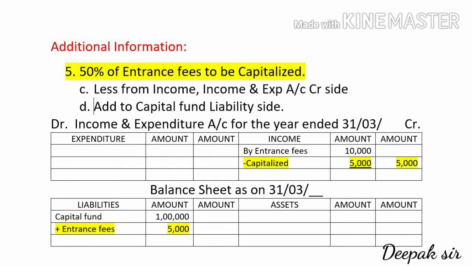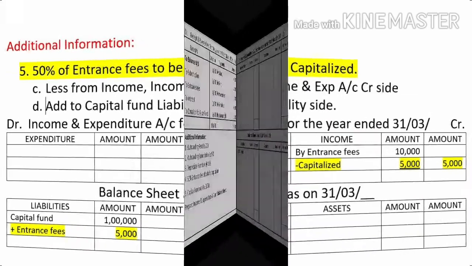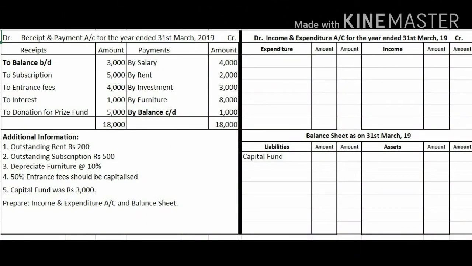Now students, let us solve one small problem which we had already discussed in the first introduction of not-for-profit concern. It is the same receipt and payment account, all the accounts are the same. So let us solve this problem. Below I had written the adjustments also.